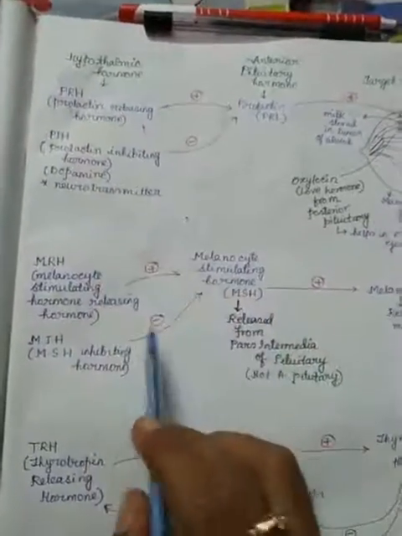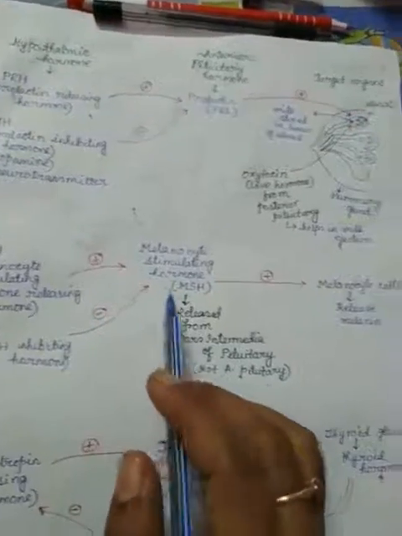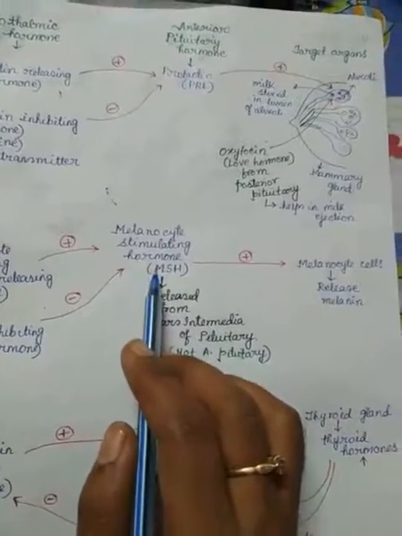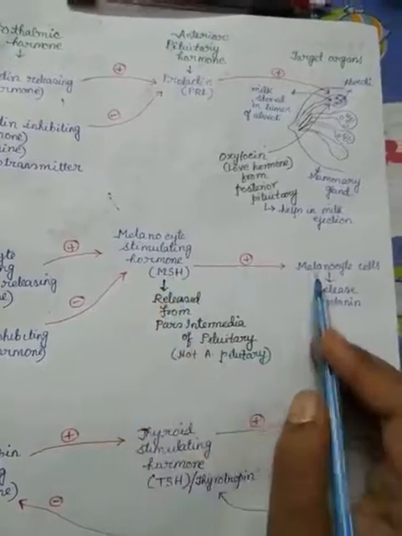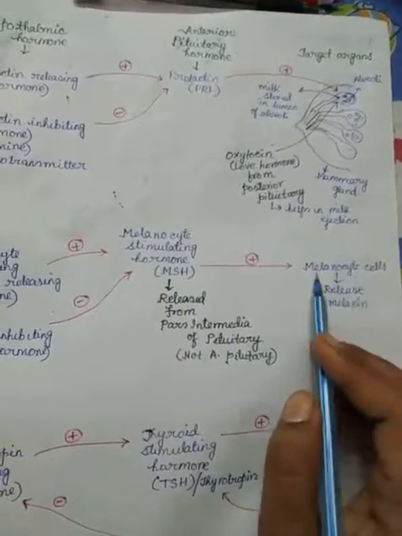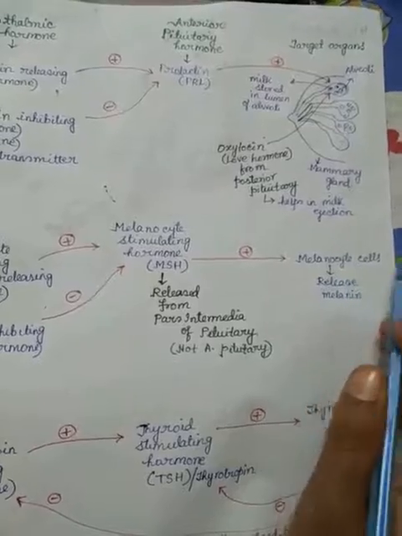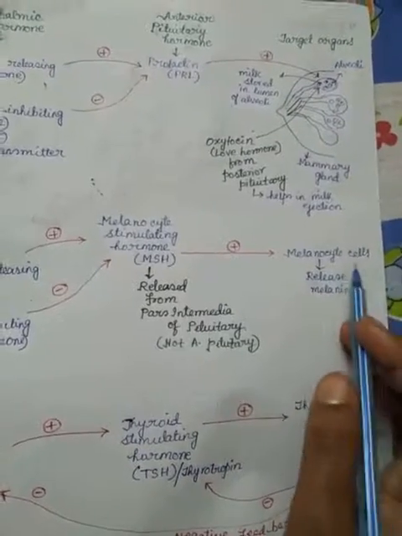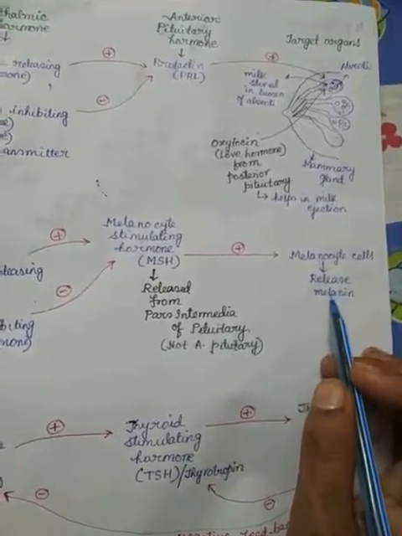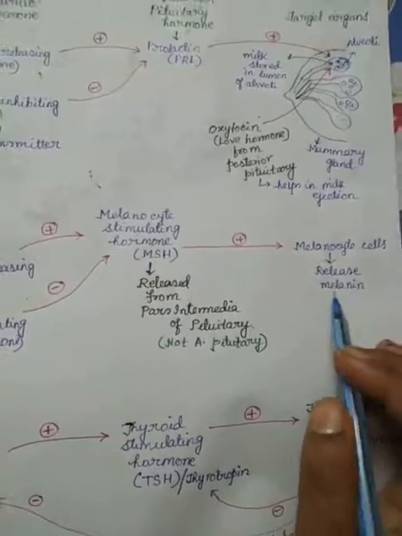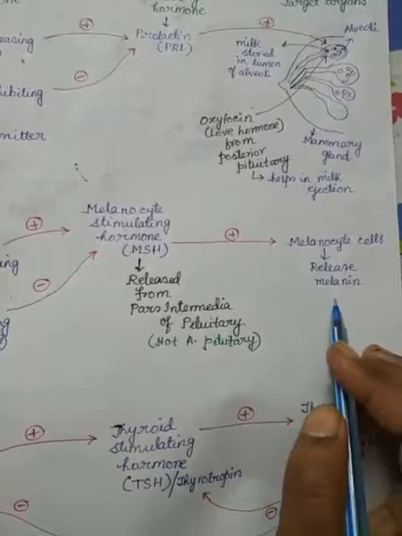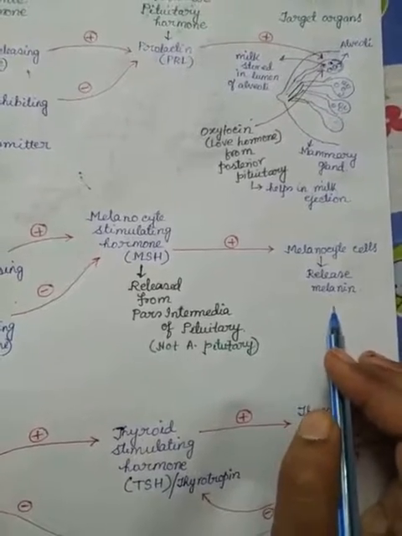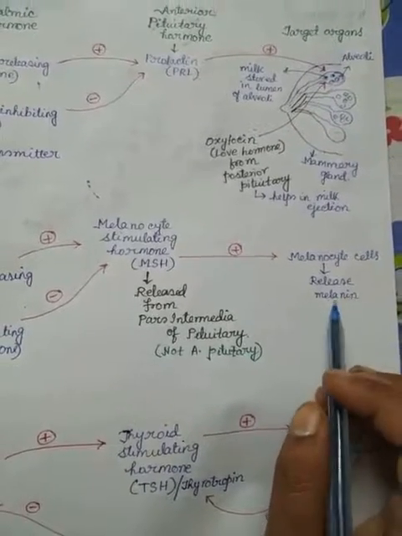Same. Okay. Now the question is: what is the function of melanocyte stimulating hormone, or what is its target organ? MSH hormone acts on melanocyte cells. Melanocytes are specific cells present in our skin, which help in the synthesis and release of melanin pigment, which is responsible for the color of our hair and eyelashes.